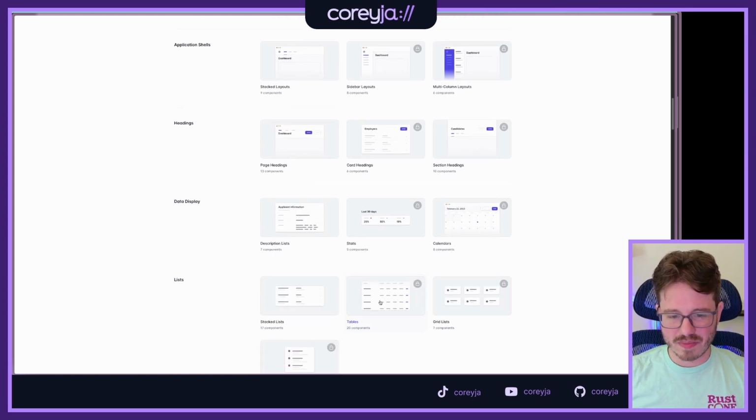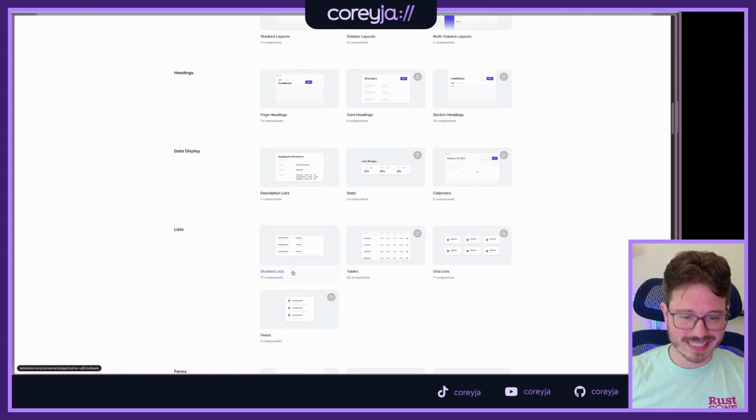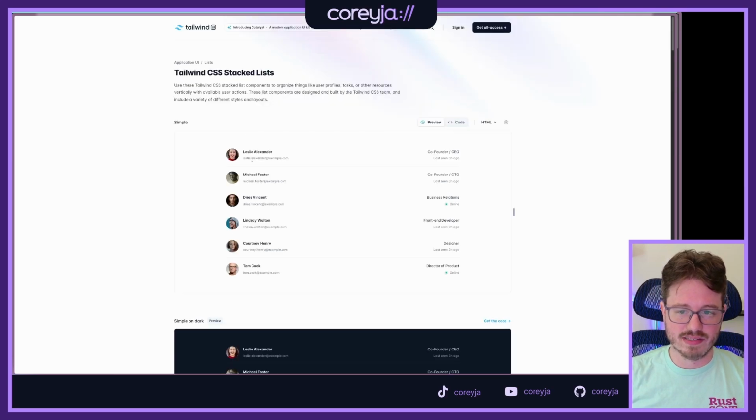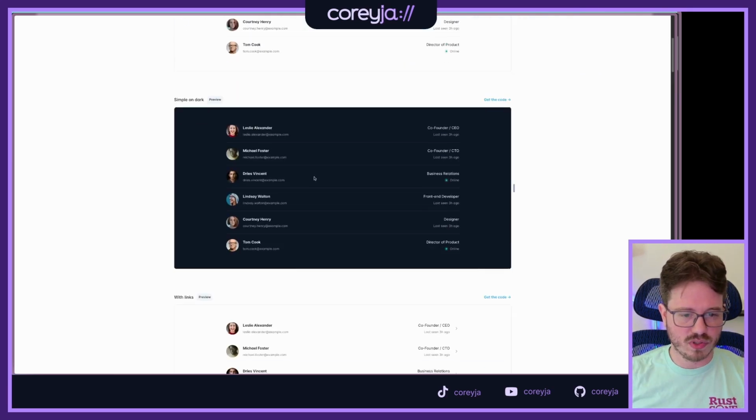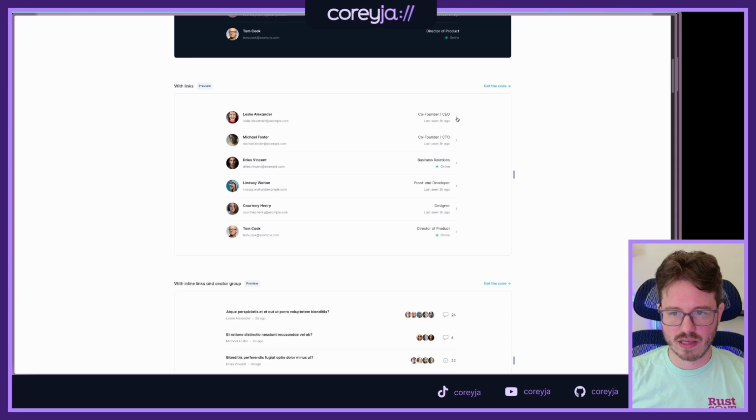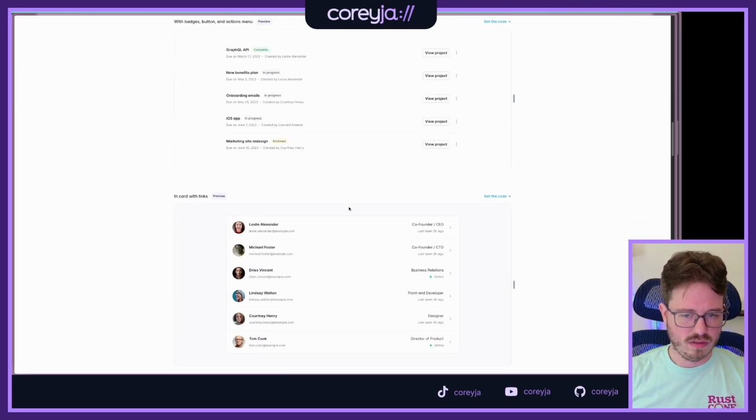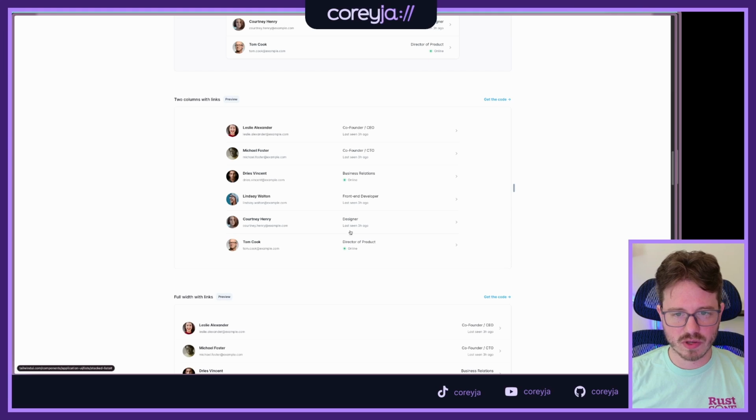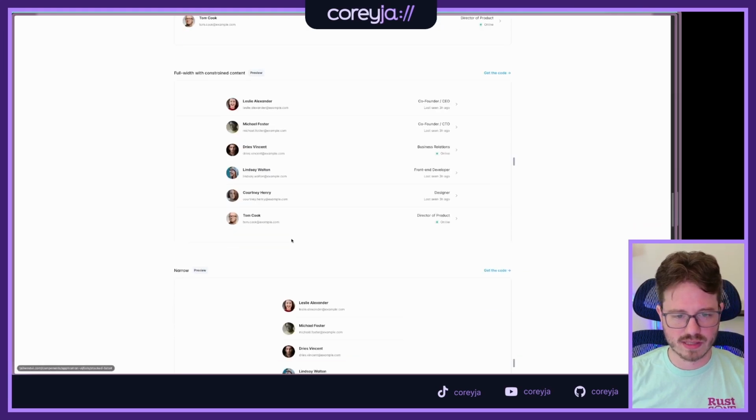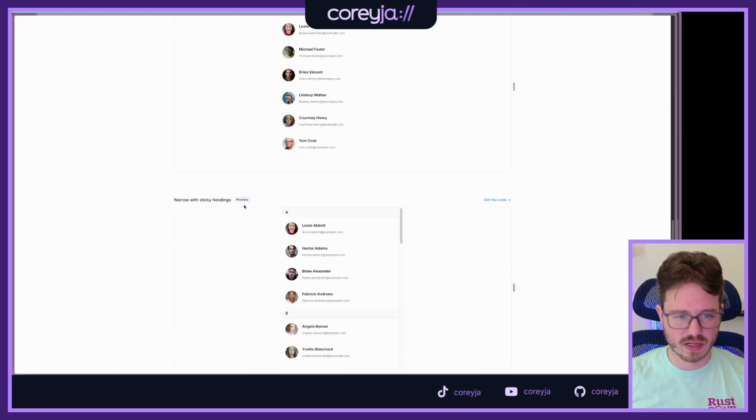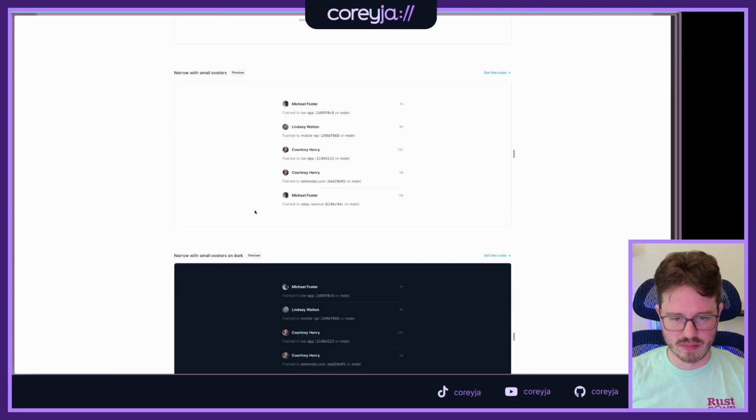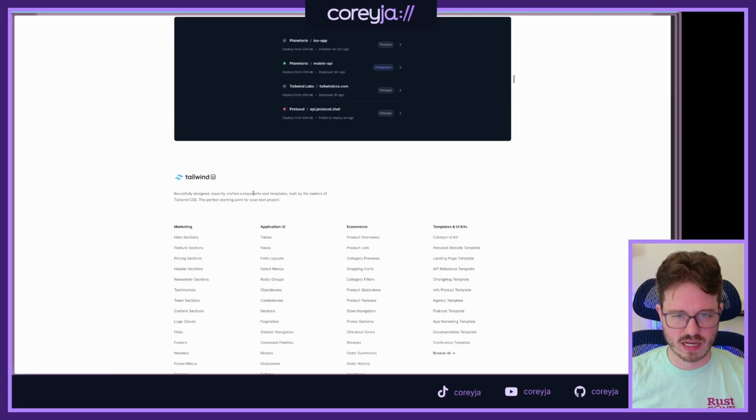Is it maybe just a table or even just a stacked list? Like what's in stacked lists? Simple on dark, with links. These aren't bad. These maybe are kind of what I want. I don't know exactly. That's the problem too, is I don't really have an idea of what I'm trying to build, which makes it harder to find a design.